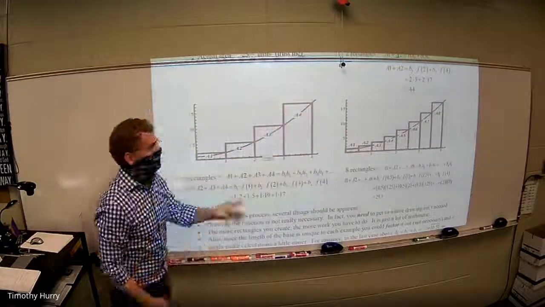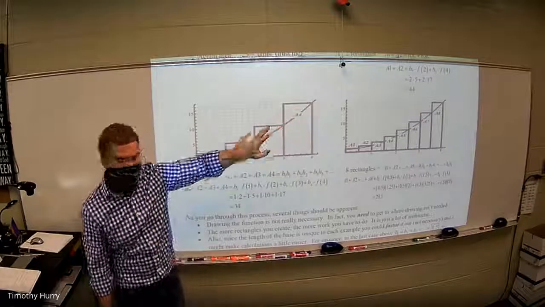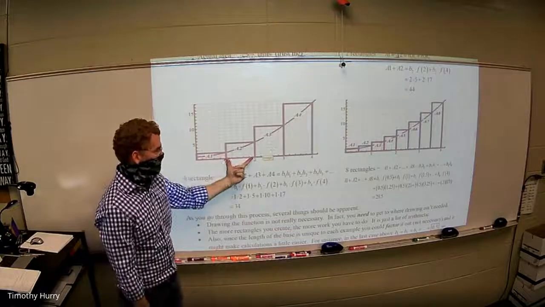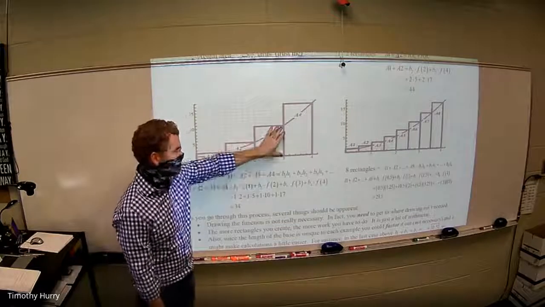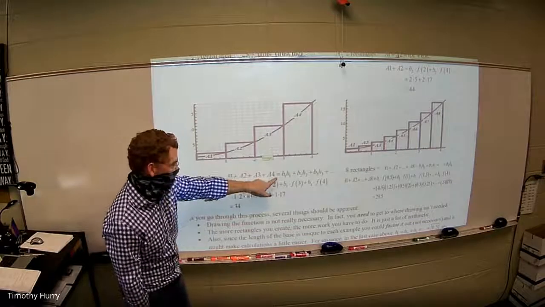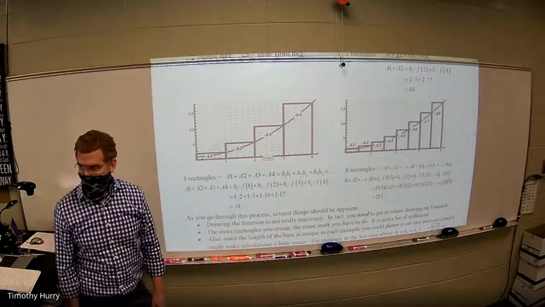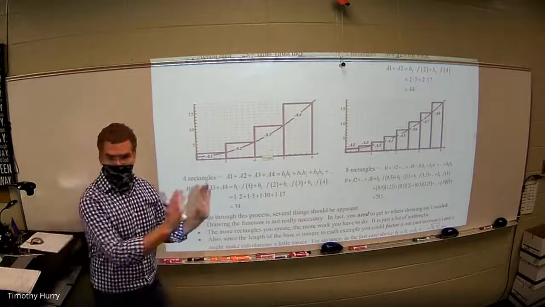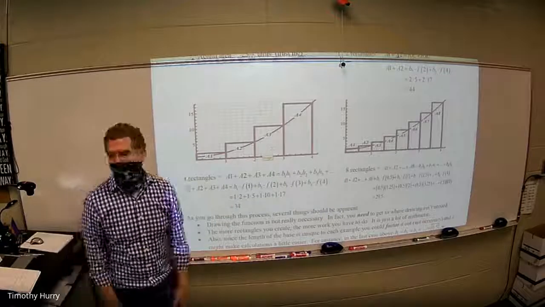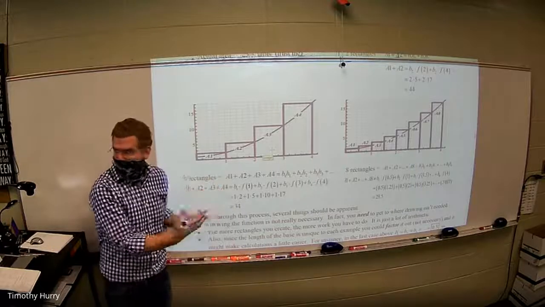And when I actually calculate those areas, by the way, I didn't mention that in the first one: to calculate the area, you go base times the height. Base times the height, right? You would add all those base and heights together. Base height, base height, base height. What's the difference between the right hand and the left hand? Well, I'll get to that in a second. I'm just focusing on right hand right now, but you'll see in a second, it's no big deal. Well, I'll tell you. When you bring it up, instead of bringing it up till the right side hits, you bring it up till the left side hits.